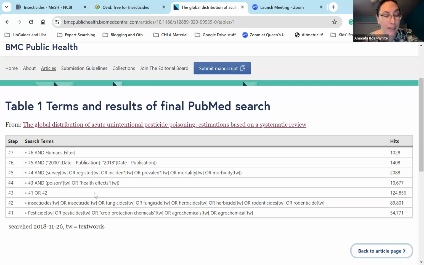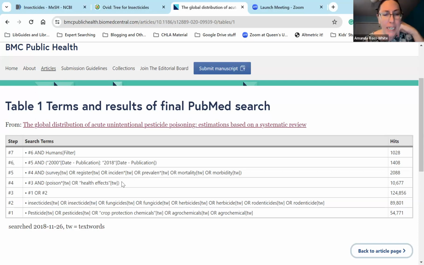Next, they've added in line 5 a bunch of words that don't seem to really go together. So survey, register, incidence or prevalence, mortality, or morbidity. I'm not sure why those terms have all been ordered together. It doesn't seem to be clear to me how those terms necessarily relate. So I can't really comment on why they're here.